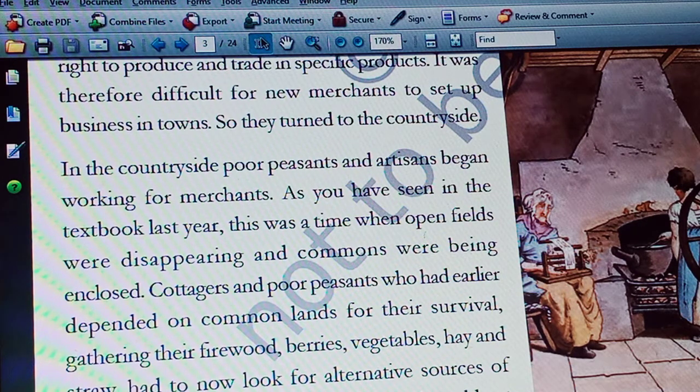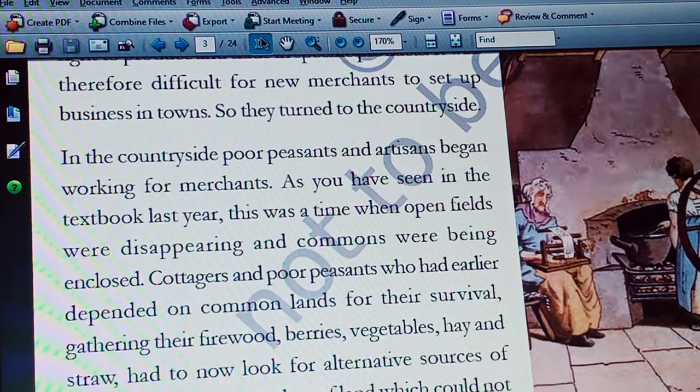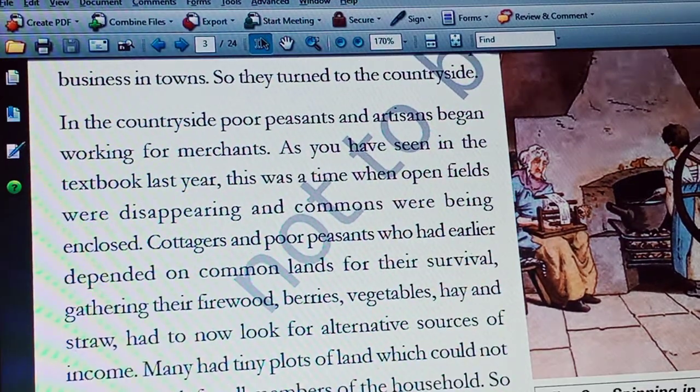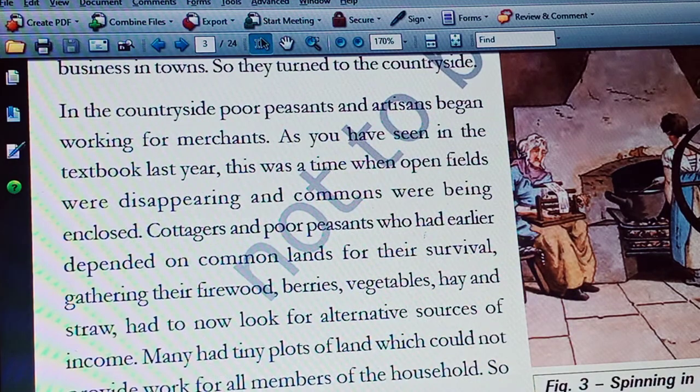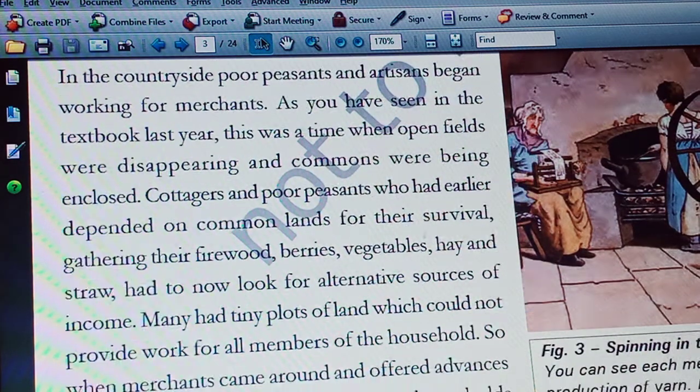So these people, especially small farmers, many had only small plots of land which could not provide work for all the members of the household. So when merchants came around and offered advances to produce goods for them, peasant households eagerly agreed.